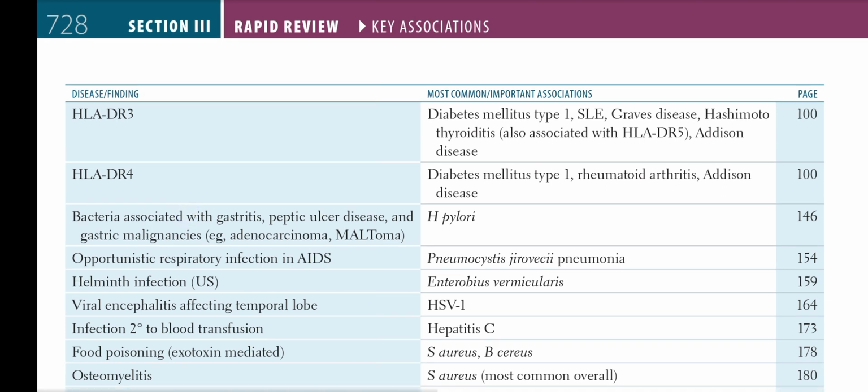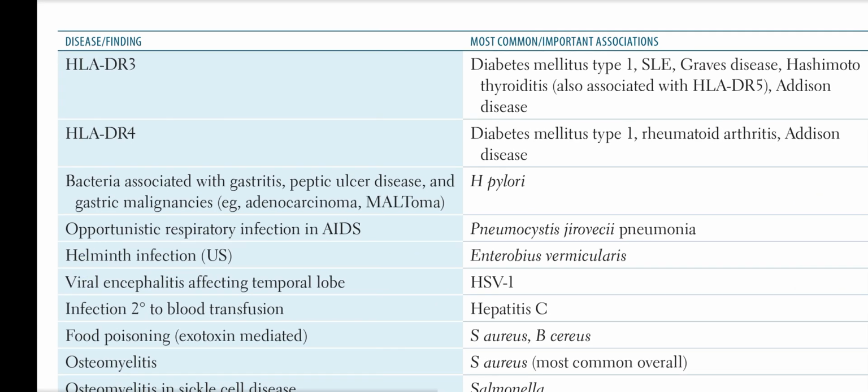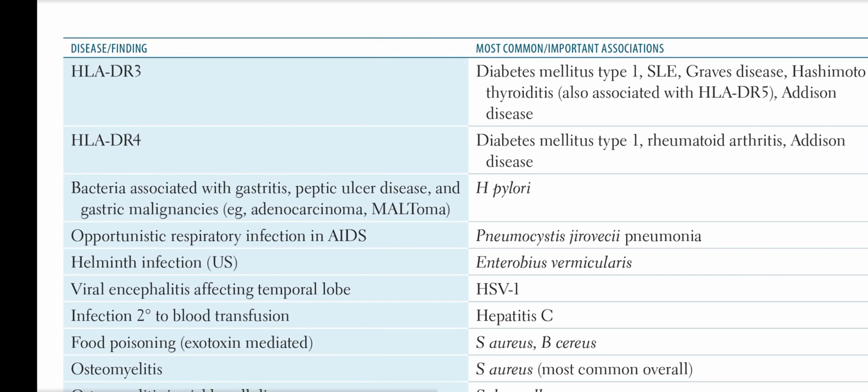The same continuation of disease findings and most common important associations. HLA-DR3 can be associated with many conditions like diabetes mellitus type 1, SLE, Graves' disease, Hashimoto thyroiditis. It is also associated with HLA-DR5 in Addison disease. HLA-DR4 is for diabetes mellitus type 1, rheumatoid arthritis, and Addison disease.